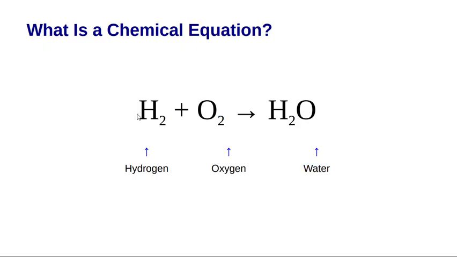But okay, here's hydrogen, here's oxygen, and here's H2O. So this is what a very simple chemical equation looks like right now. But right now it's not balanced. And if I wrote this on my chemistry test, I know my teacher would flip out.